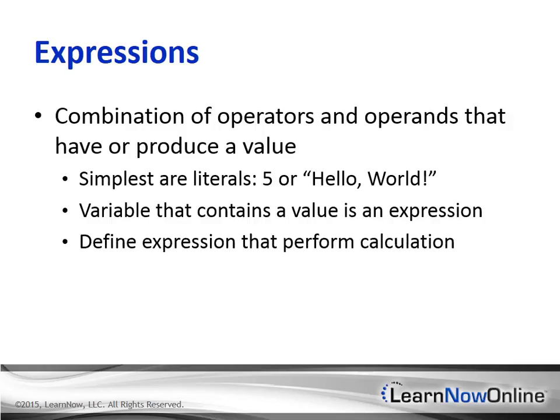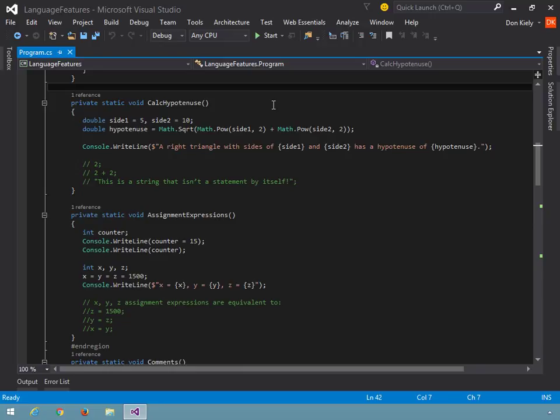Or you can define an expression that uses operators to perform some action to produce a single result value, such as adding 2 integers. You can also create arbitrarily complex expressions by combining values with operators and nest expressions within other expressions as deeply as you care or need to.